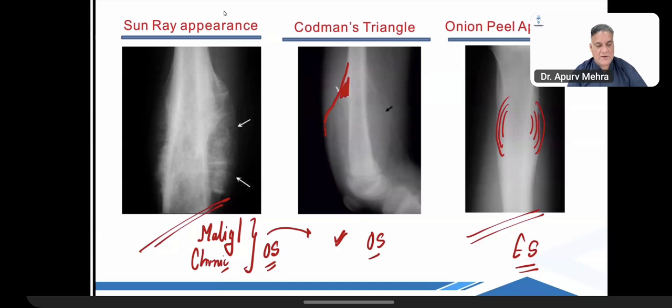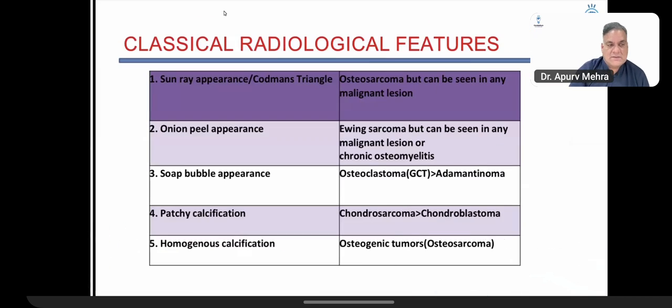When a single layer of periosteum is there, that's called a solid periosteal reaction. A solid or single layer periosteal reaction is an easier thing to see, an easier thing to handle. So it means that it's a less aggressive lesion. All right. So, sun ray appearance and Codman's triangle, osteosarcoma, but can be seen in any malignant lesion. Onion peel appearance, Ewing sarcoma, but can be seen in any malignant or chronic lesions.